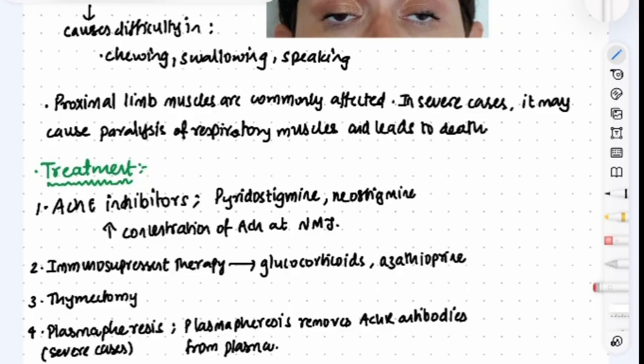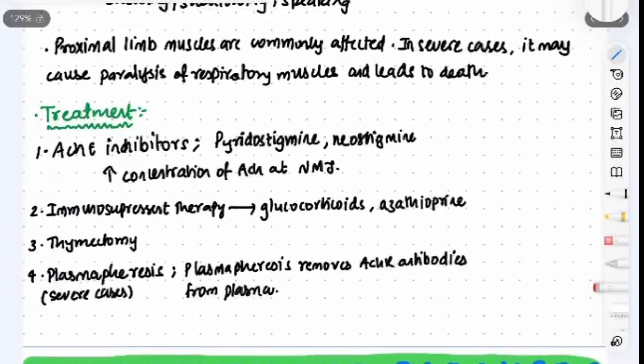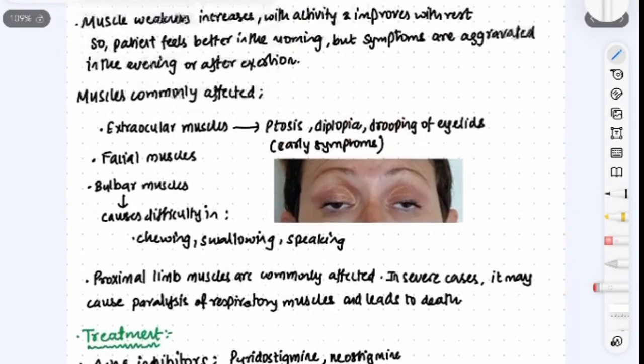Okay, and immunosuppressant therapy can also be given. What drugs can be given? Glucocorticoids and azathioprine are given. Steroids are given basically in the immunosuppressant therapy, and thymectomy can be done. And plasmapheresis can also be done in severe cases. What is this plasmapheresis? It removes the acetylcholine receptor antibodies from plasma. So this is all about myasthenia gravis.